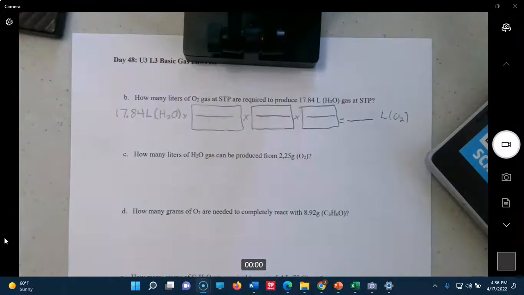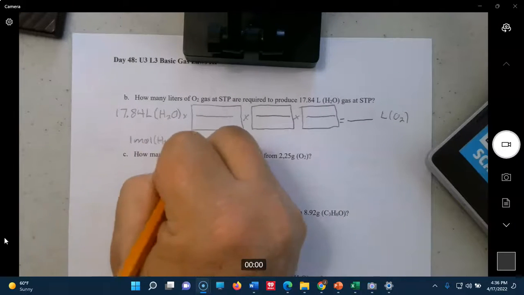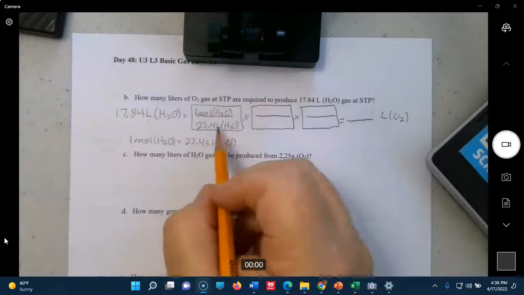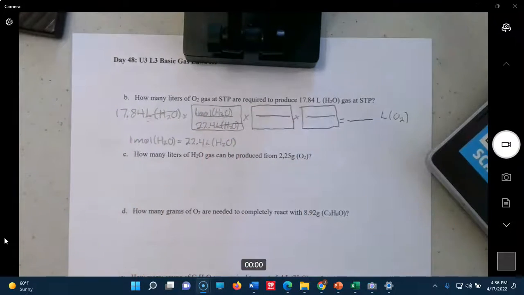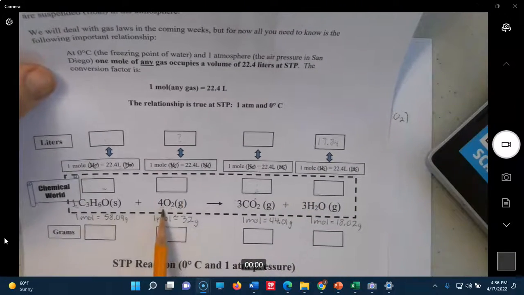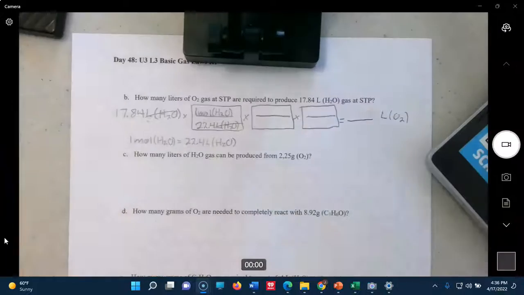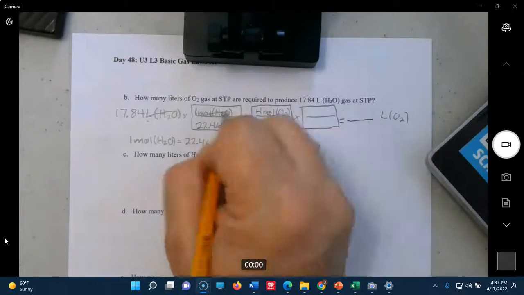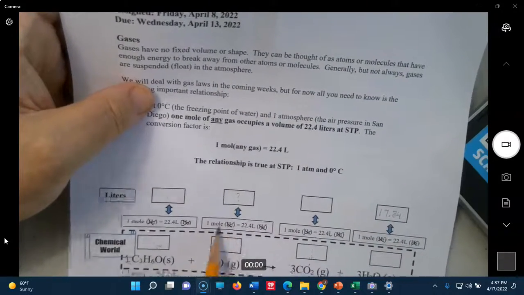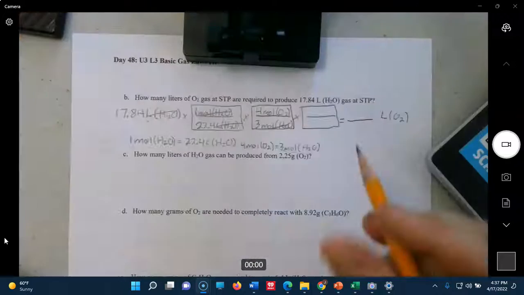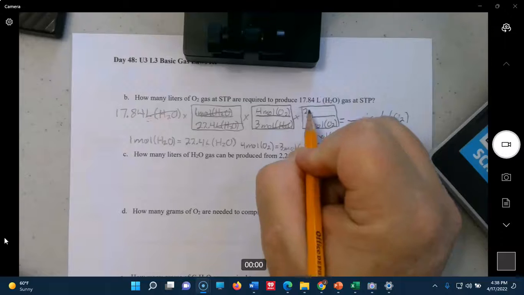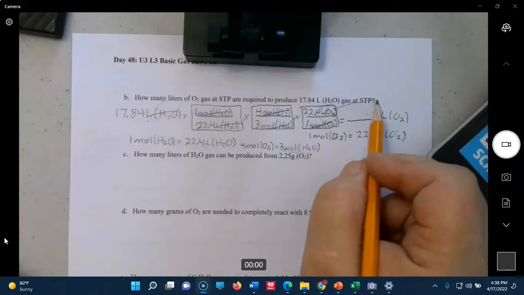It's just 1 mole, 22.4 liters. This one goes on the bottom. It's on the top here. It's on the bottom, so it's this one. Okay, cancel and cancel. You're in moles of H2O, sitting right here in the moles row of H2O. Now we need to get across there. 4 moles of O2 equals 3 moles of H2O. Okay, now we're in the moles of O2, sitting right here in moles of O2. Now we need to come out to our final answer, and there's the usual conversion for liters. Okay, our last man standing is liters of O2, which is what we want.